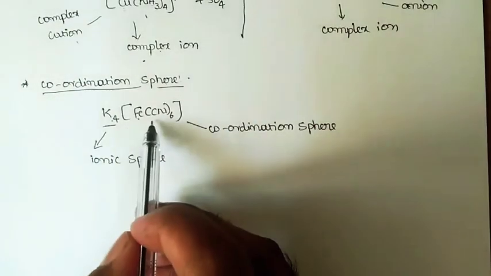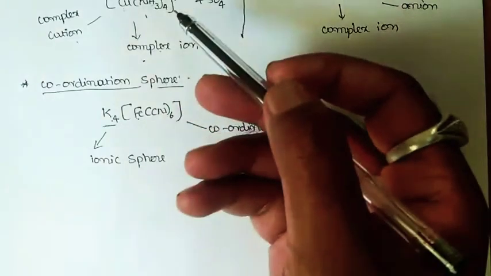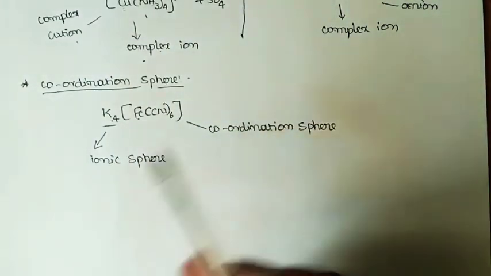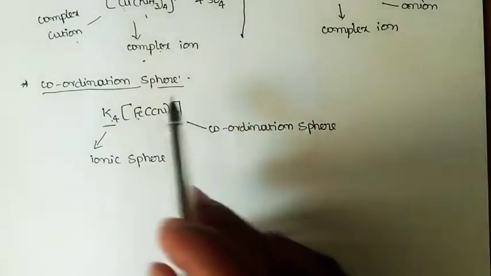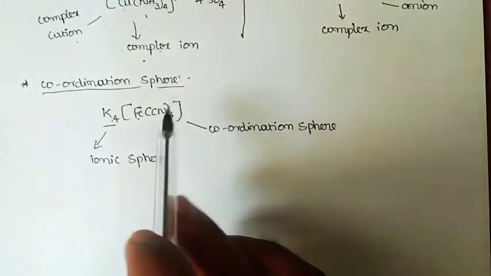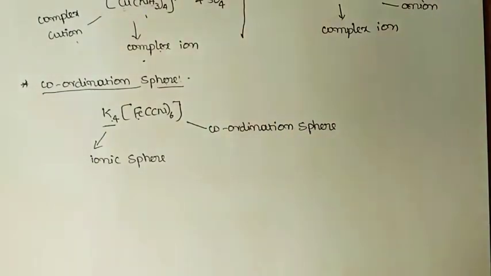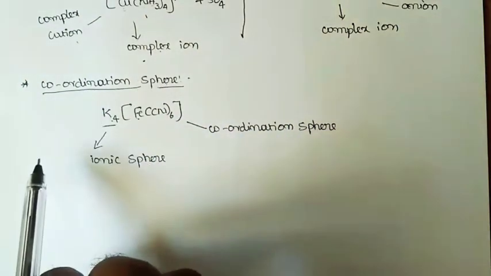The coordination sphere may be a neutral one, or may be a charged one. If it is neutral, not a big matter. If it is a charged one, then such a charged coordination sphere is simply called a complex ion.